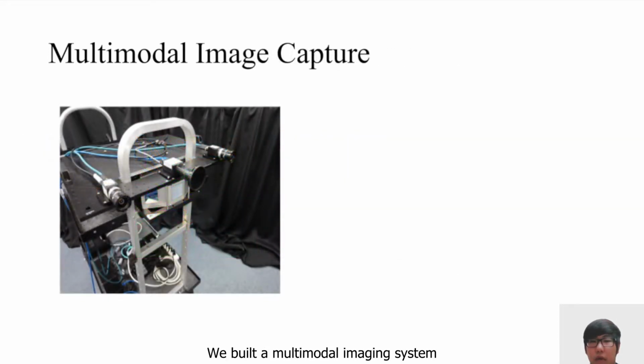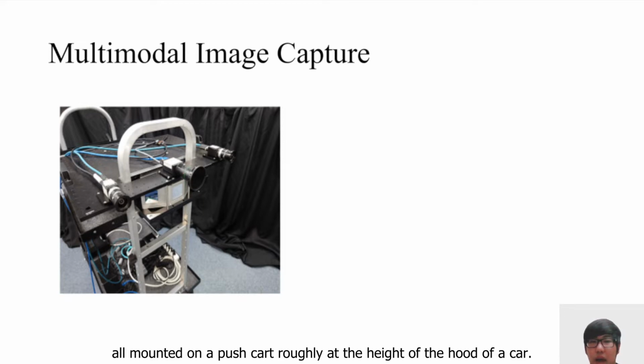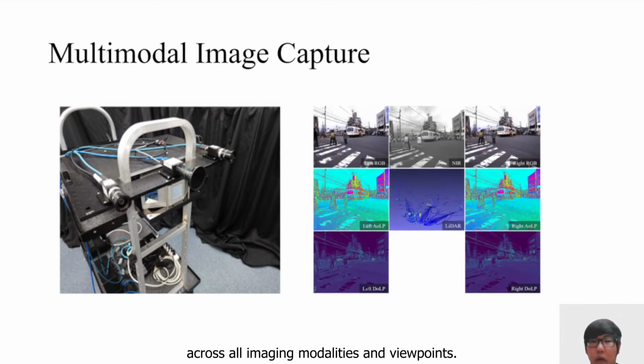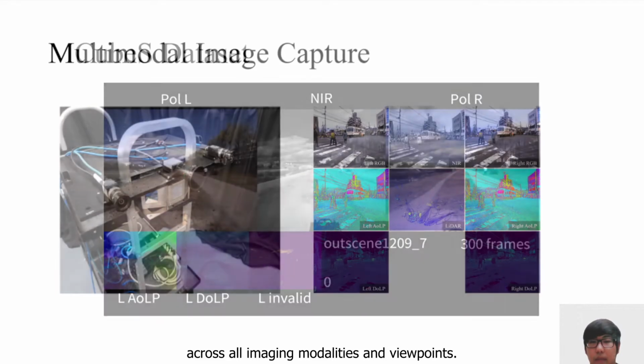We built a multimodal imaging system that consists of a stereo pair of RGB polarization cameras, an NIR camera between them, and a LiDAR below the three cameras, all mounted on a push cart roughly at the height of the hood of a car. The stereo and LiDAR help propagate material annotations across all imaging modalities and viewpoints.